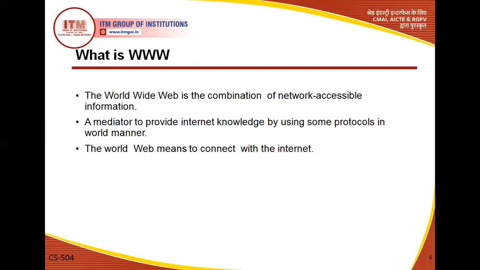Www is a word which provides us the reachability to catch the proper destination where we want to go. So this is a kind of format in which we always write the name of any particular website. And here the www is the combination of network accessible information.